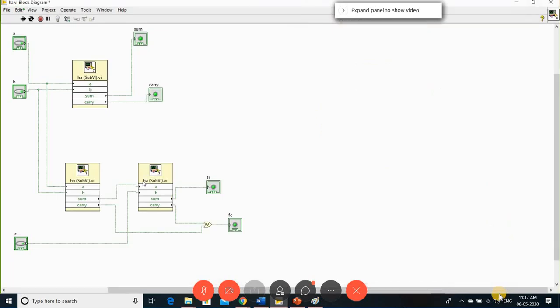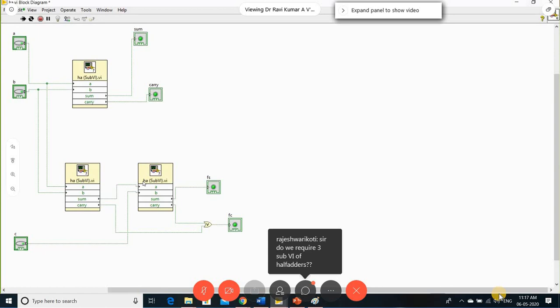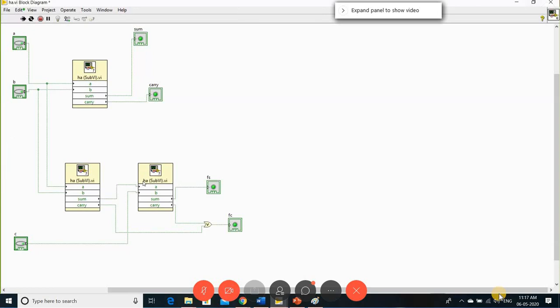So this is the concept. What I wanted to explain is creating a sub VI. This is only a simple example I have taken. If you want to do any big applications, where you want to reuse the same code a number of times, you can create it as a sub VI and you can reuse it. Okay. So this is the one concept.